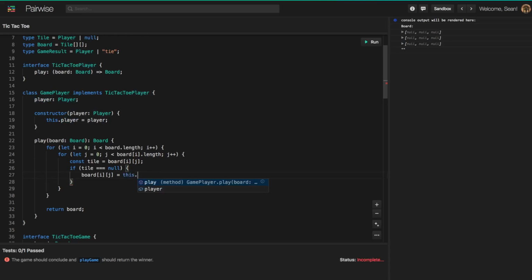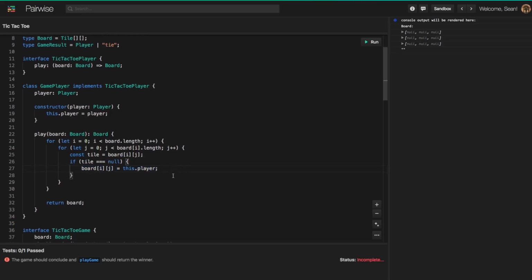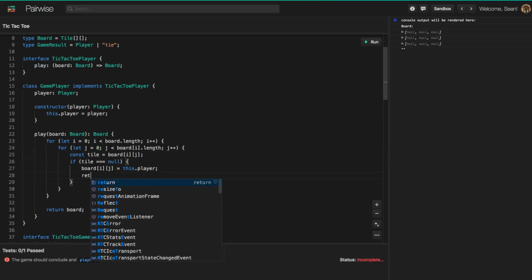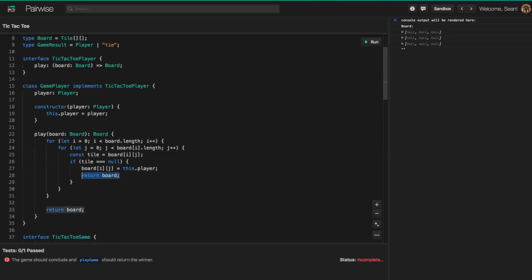So we can just say this.player here. So this is going to set the current value of this tile to the value of this player. And as soon as we've done that, then we've finished playing and we're done. So we can just return the board, because we want to break out of these loops and we don't want to keep going through and finding other null tiles and also playing on those, because you only get to play on one tile per turn.